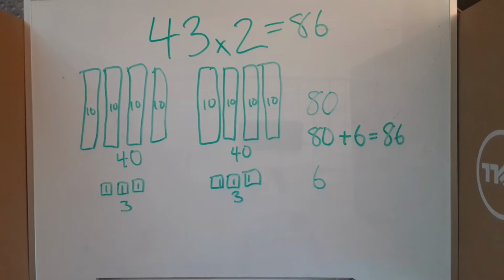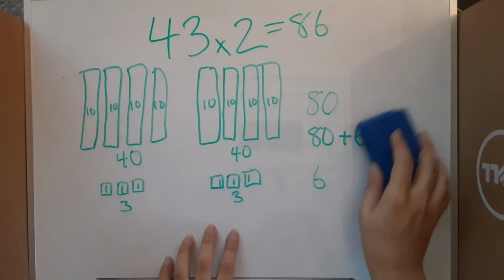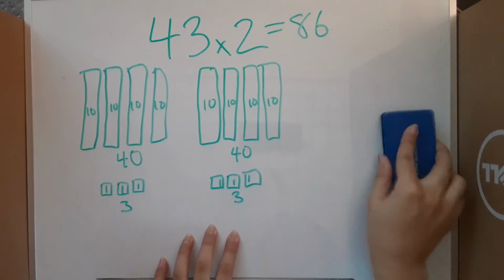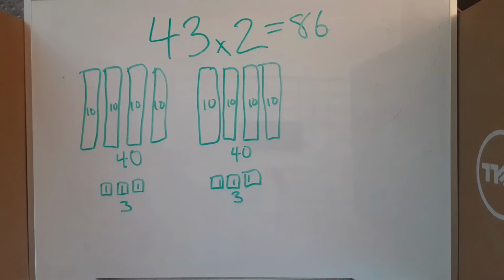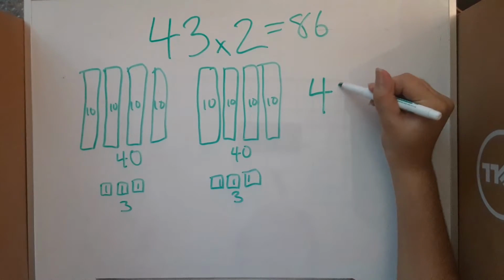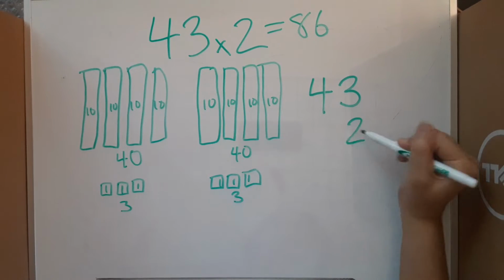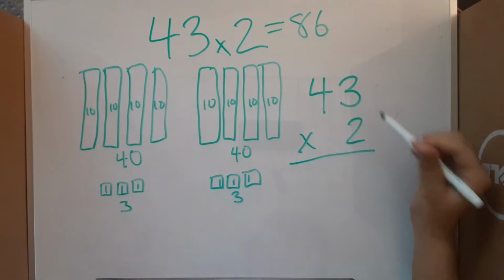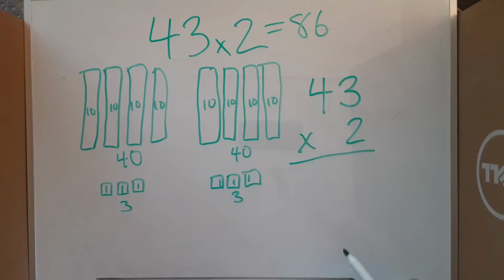Now that we've visualized it using these boxes, let's do it using multiplication. We can write out 43 times 2 vertically. Three times 2.